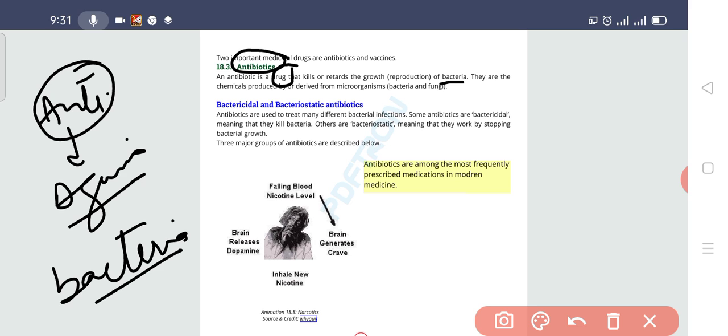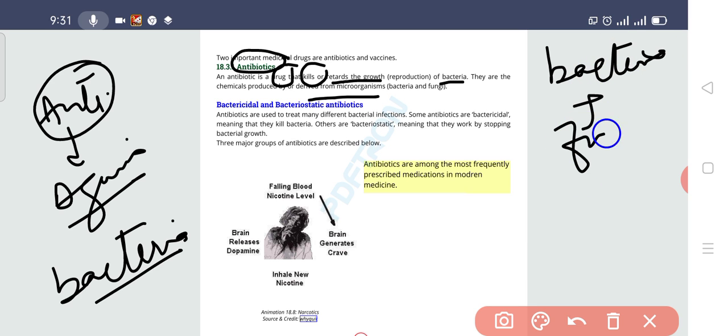Now, this drug might kill the bacteria or it might retard the growth of the bacteria. Retarding the growth means that it is actually stopping the reproduction of bacteria. These chemicals are mostly derived from microorganisms like bacteria or fungi. Mostly we are getting these antibiotics from the bacteria plus from the fungi.